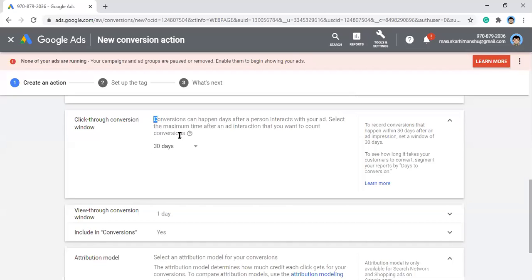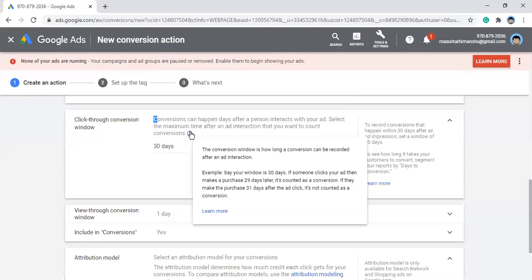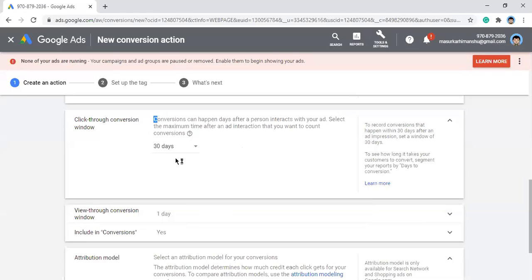So if I have put a click-through conversion window of 30 days, and I have bought from your website within those 30 days, then the ad I came through in that particular window will be credited with a conversion, right? In click-through conversions.